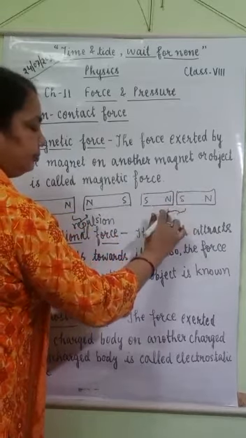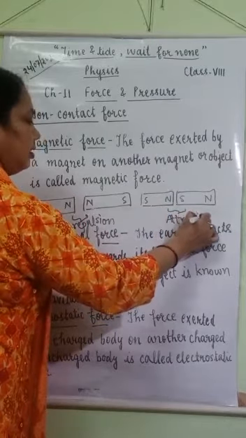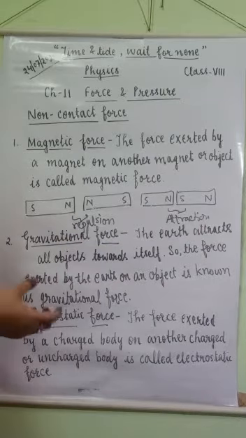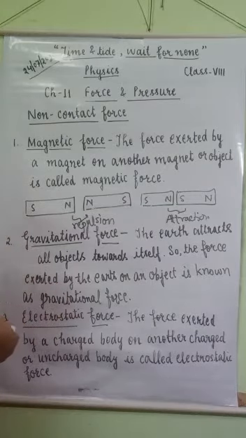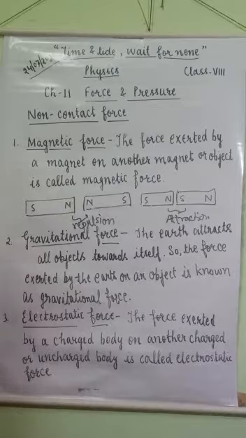And here is attraction. Similarly, when we take a magnet and some iron pieces, the magnet attracts the iron pieces towards itself. So this is due to the magnetic force. The force exerted by a magnet on another magnet or other object is called magnetic force.